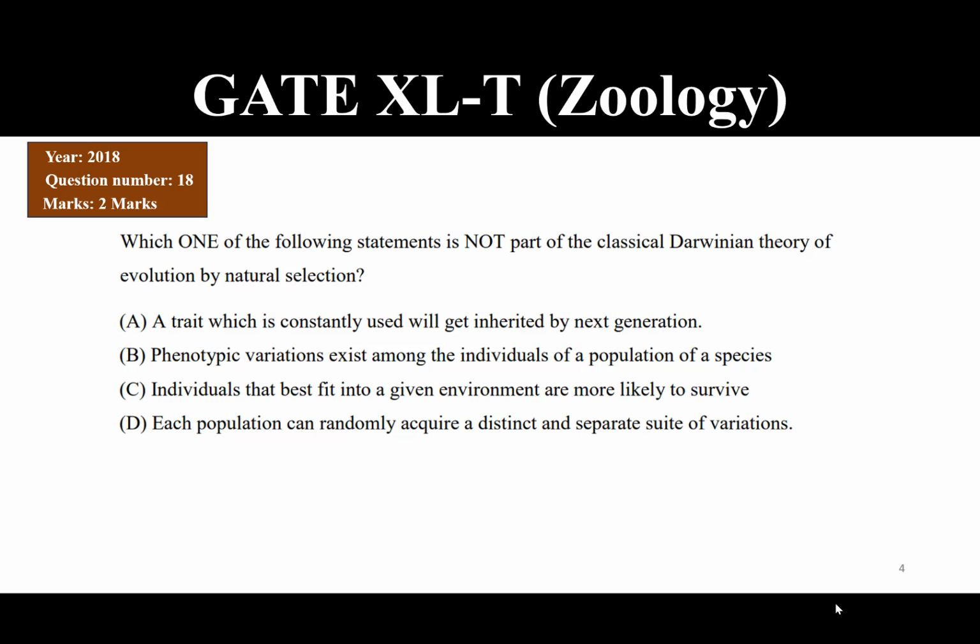So out of these, the first one does not follow the Darwinian theory of evolution by natural selection. The first one talks about constant usage, which was given by Lamarck. The other three follow what Darwin mentioned as part of natural selection.